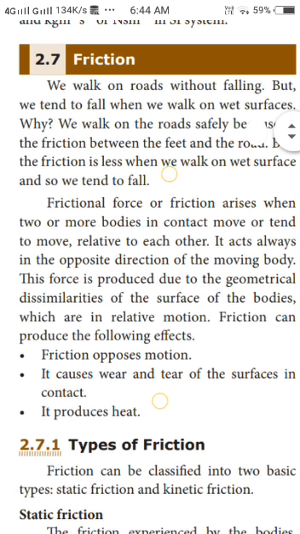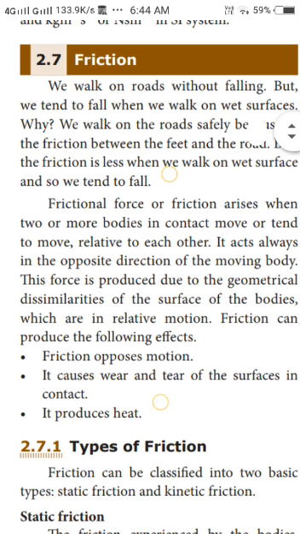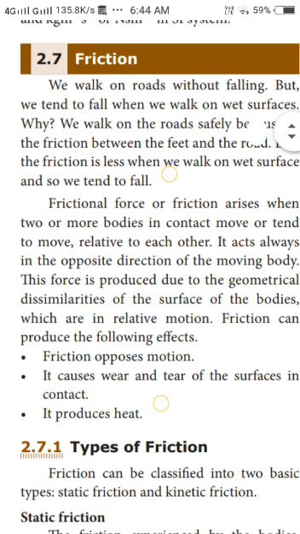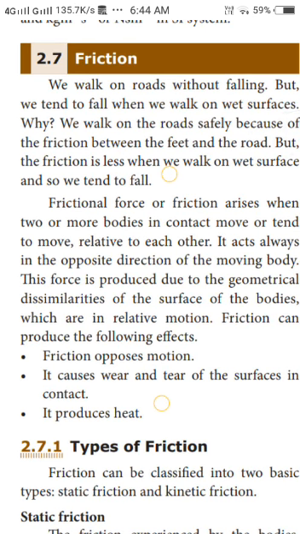If the surface is irregular, then there will be more friction. If the surface is smooth, otherwise if the surface is polished, then there will be less friction.